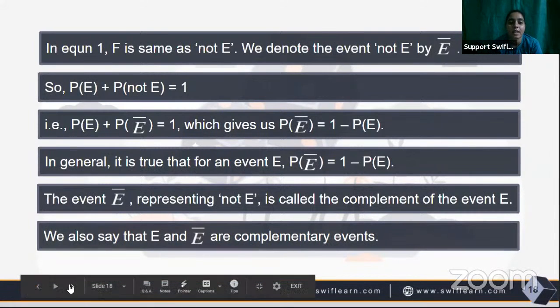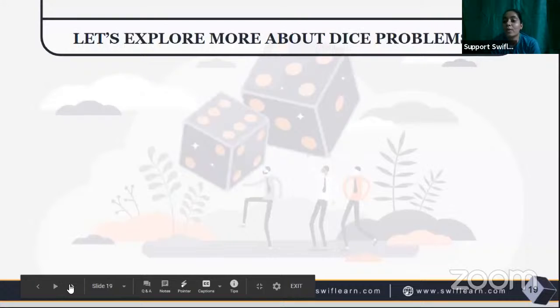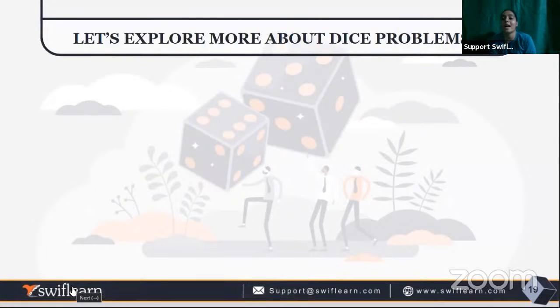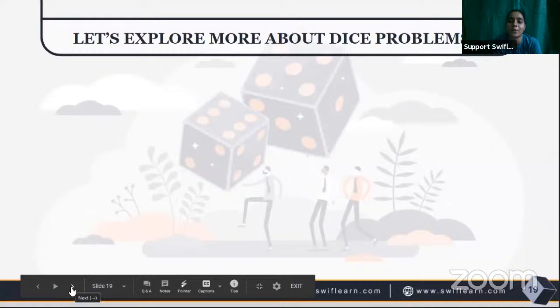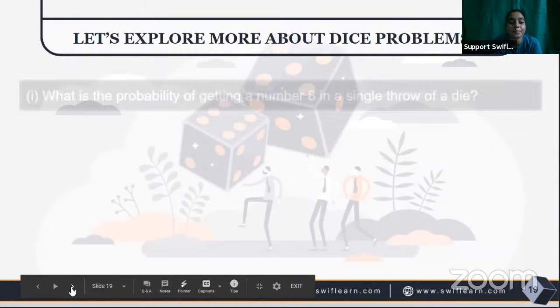So let's explore more about the dice problem. The dice problem is the favorite problem of maths teachers and maths writers, everybody likes this dice problem very much. You will get so many questions from dice, so study it properly.